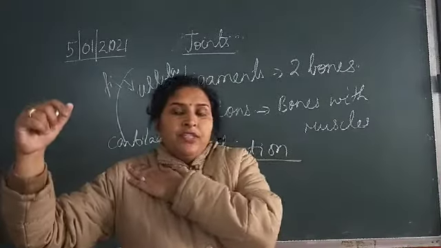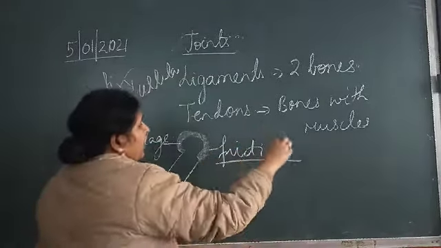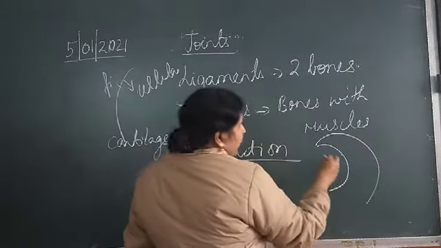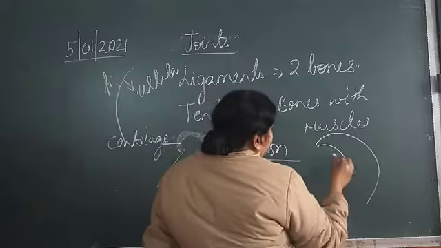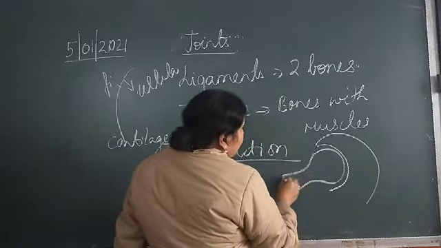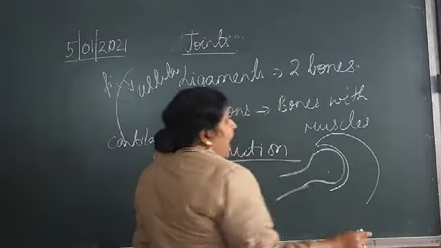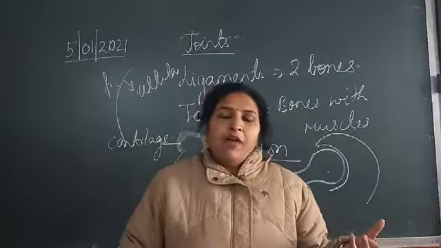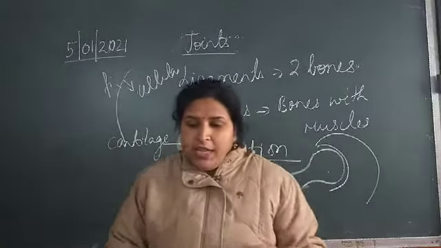Now, ball and socket joint is found in the shoulder region. If you remember the glenoid cavity in the shoulder blade we talked about, here in the glenoid cavity the humerus head is fixed and it is rotating, and that is why we are able to rotate our arm 360 degree.